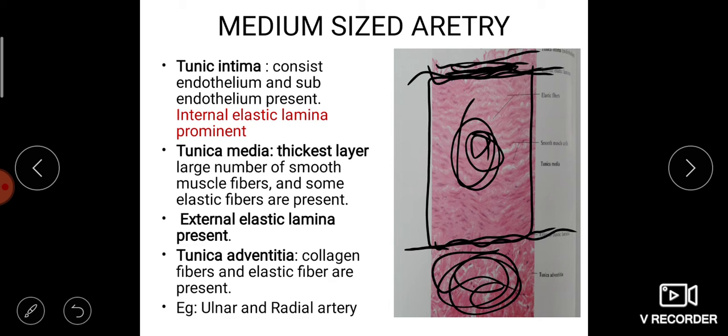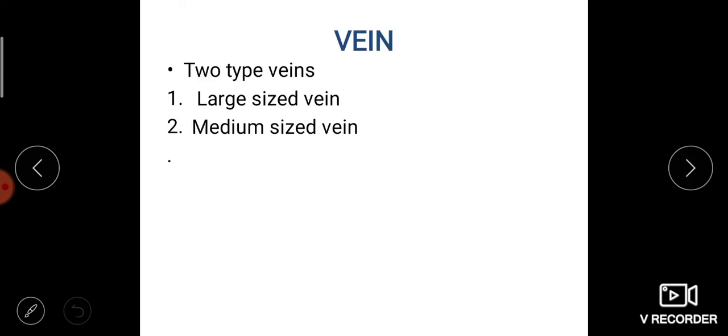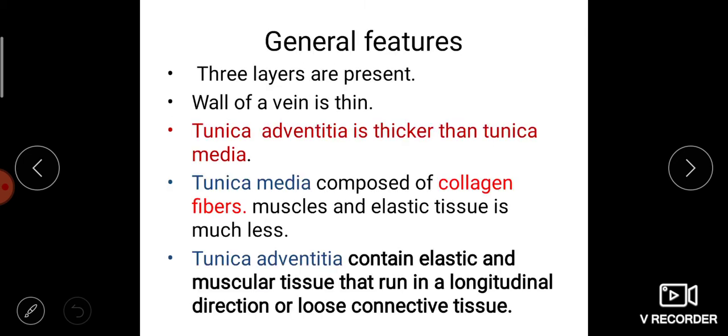But small arteries, for example, radial artery, ulnar artery. Now we can move to the vein. There are two types of vein: large sized vein and medium sized vein. Like the artery, veins also consist of three layers: tunica intima, tunica media and tunica adventitia. So three layers are present. The wall of the vein is thin when compared to the artery.